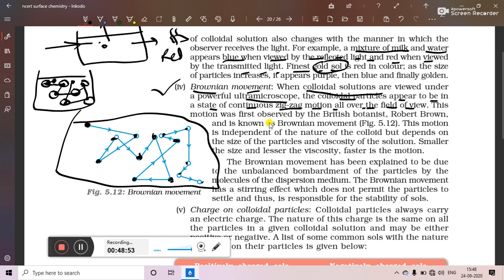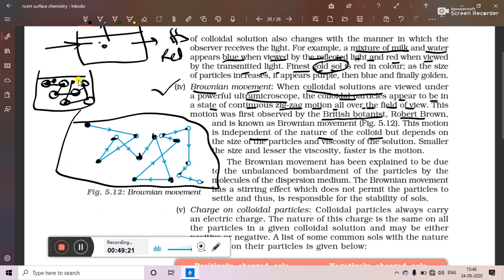This motion was first observed by the British botanist Robert Brown. Botanist means the scientist who is studying plants. Okay, so he actually took water. In the water he took pollen grains, and he studied the movement of the particles of pollen grain in water, and pollen grains have the size of the colloids. So this motion is independent of the nature of the colloid.